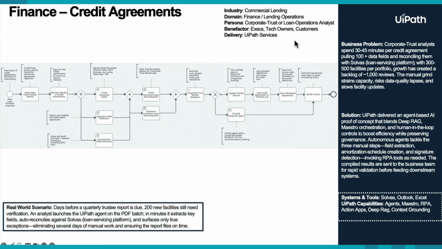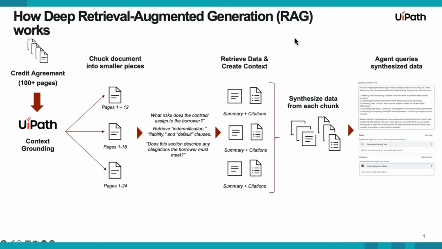Now, I mentioned earlier a key component to this, known as DeepRAG, and that is very integral to the solution that we're about to see in the demonstration next. DeepRAG takes retrieval augmented generation a step further. It is extremely useful in the agent space within UiPath, and what it does is it takes a document and before doing any queries or retrievals, it chunks it into smaller pieces.